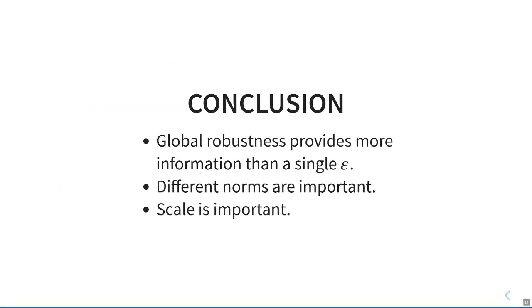Alright, just 3 points for you to take home with you. First, global robustness provides more information than a single epsilon. 2, different norms are important. And 3, scale is also very important.